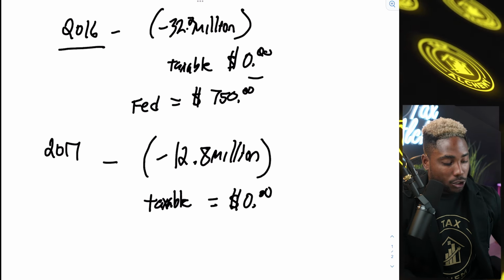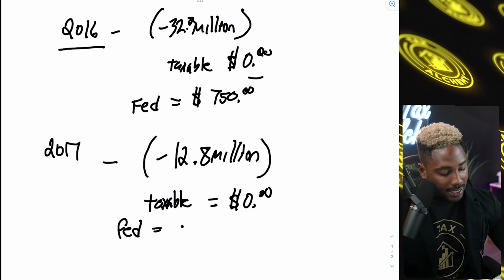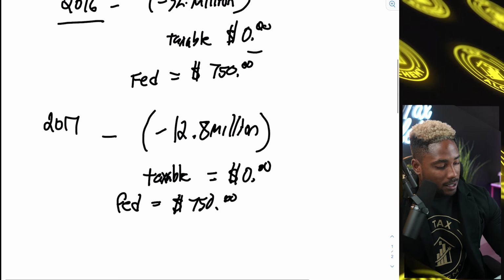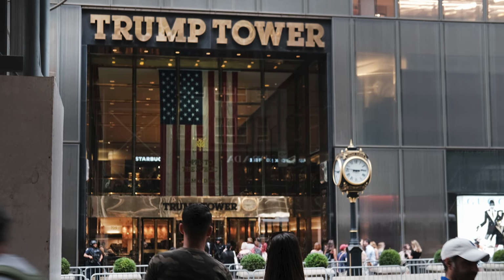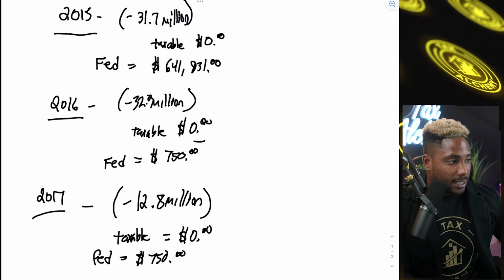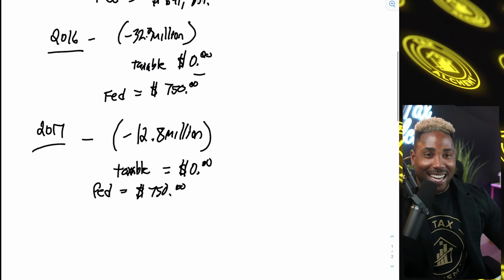In the year of 2017, Trump also had a federal tax balance of only $750. So this is where the Democratic Party started to get a little confused. Like, how is somebody reporting negative losses, is a billionaire, owns so many businesses, owns so much real estate, and manages to squeak by only paying $750 in federal taxes, right?